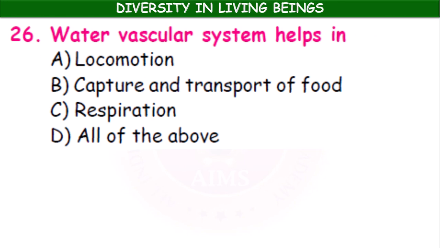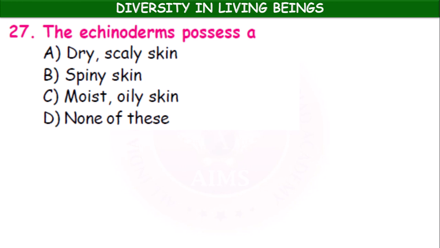Okay. Water vascular system helps in locomotion, capture and transport of food, respiration. Okay, here all are performed by the water vascular system in echinoderms. Locomotion by means of tube feet. The echinoderms possess dry scaly skin, spiny skin, moist oily skin. None of these. Here spiny skin. Okay, echinos.